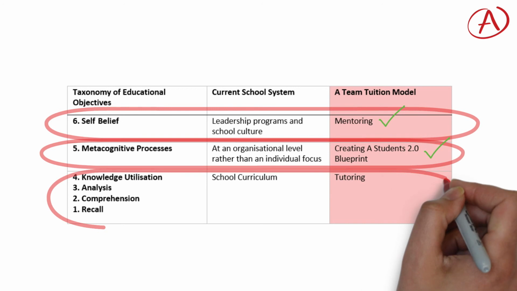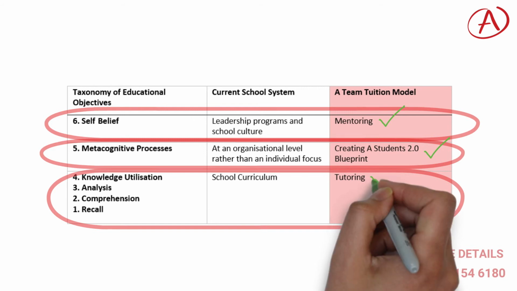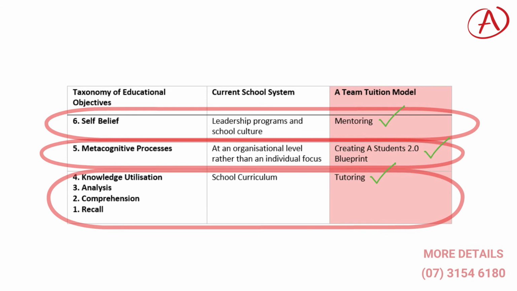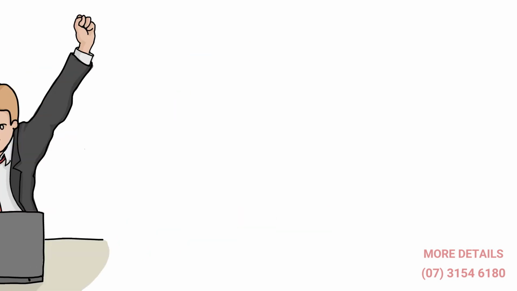And finally, levels 1 to 4 are well addressed by the school system, with countless people involved in the editing and creating of the school curriculum. And A-Team tuitions supplement this content through the presence of tutoring and helping students use levels 6 and 5 to address the content that works best for them. From this, it's easy to see how A-Team helps address the new taxonomy that ATAR is based on, and therefore how we can supplement the current school system in helping our students be as prepared as possible, even with the change of system. I hope this has shown that ATAR isn't too scary and it's backed on an educational model that has more depth than the current model available, just a bit different, and that there is help out there.